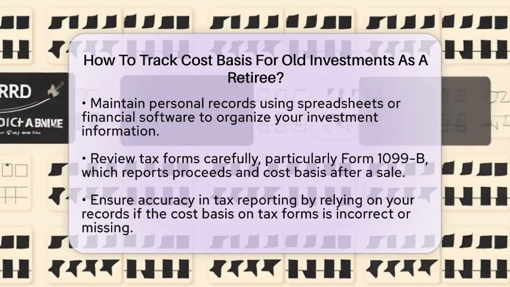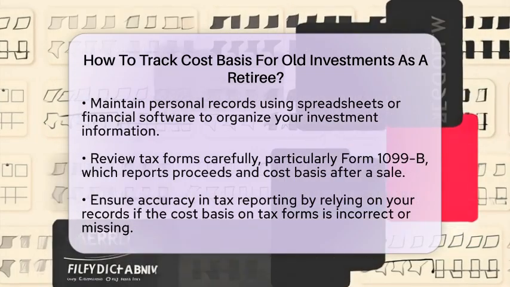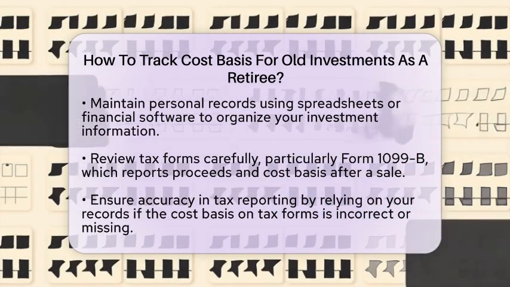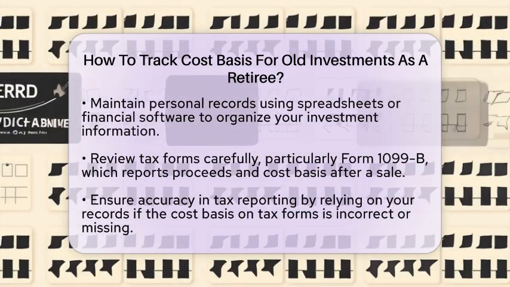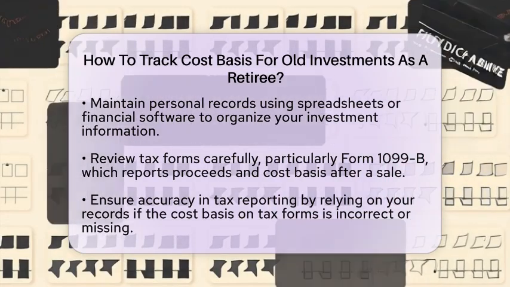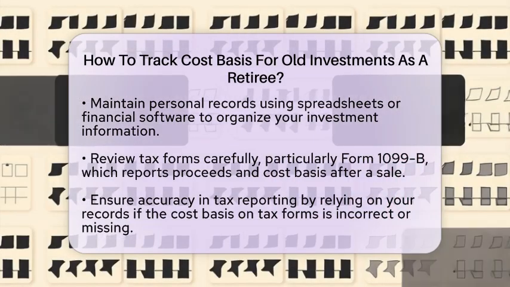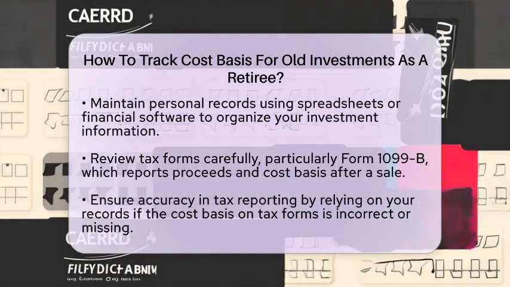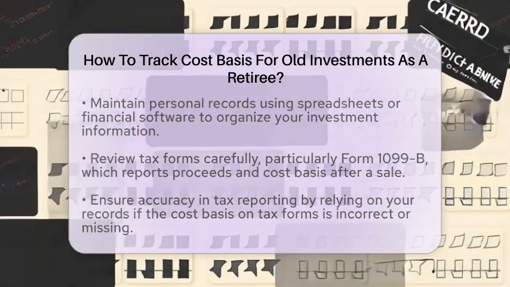Additionally, review your tax forms carefully. The Internal Revenue Service Form 1099-B is provided by brokers after a sale and reports your proceeds and often your cost basis. If the cost basis box is empty or incorrect, you will need to rely on your own records to report accurate information on tax forms like Form 8949.